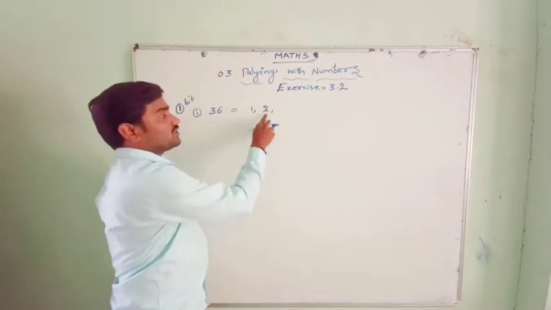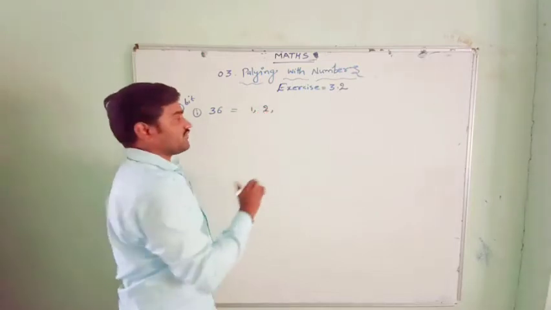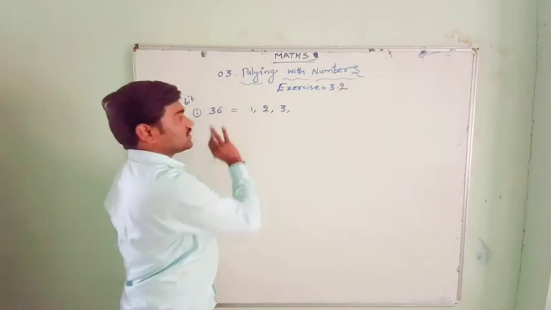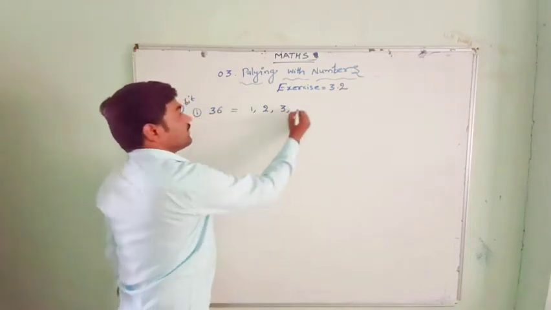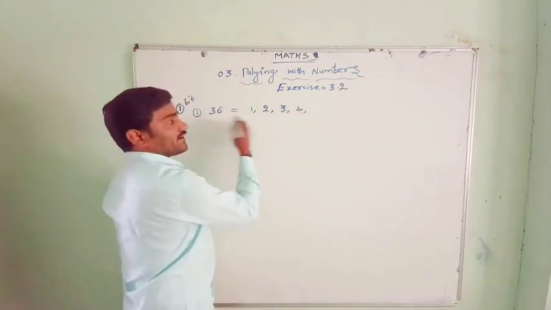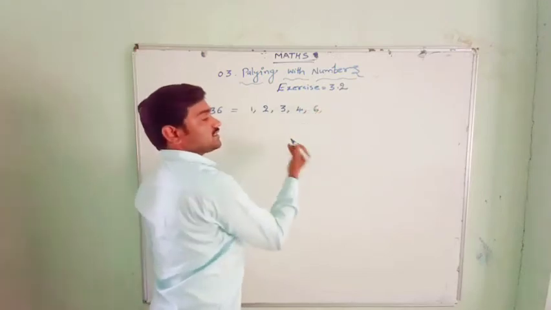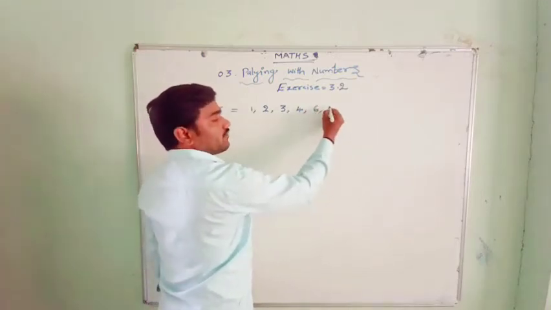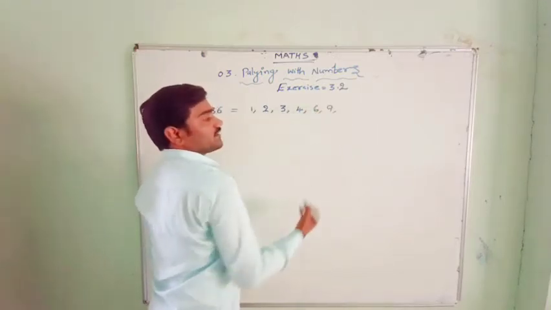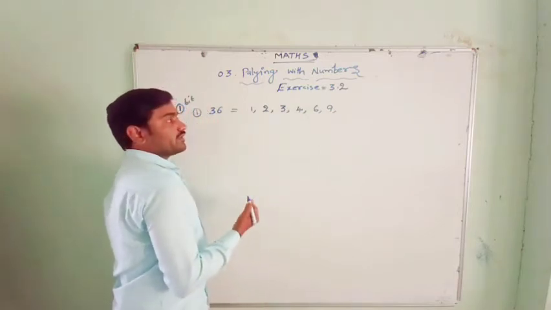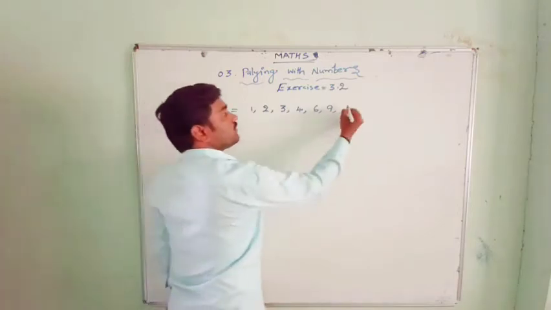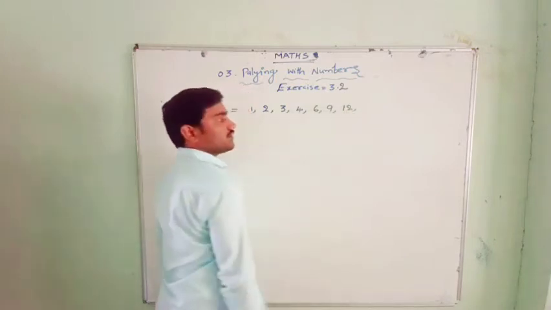So in the 1 table, 36 will come. So it is a factor. In the 2 table also 36 will come. So it is a factor. In the 3 table also 36 will come. Next, in the 4 table, yes. In the 5 table is not possible. 6 table, yes. 7 table, not possible. 8 table, no. 9 table, yes. 10 table, no. Then 11, no. Here 12 table.